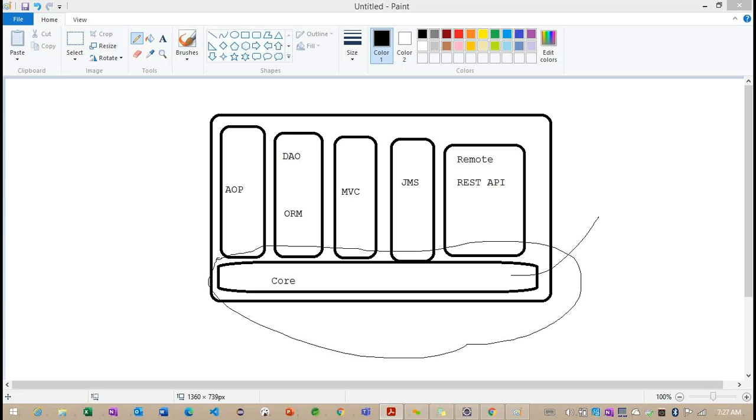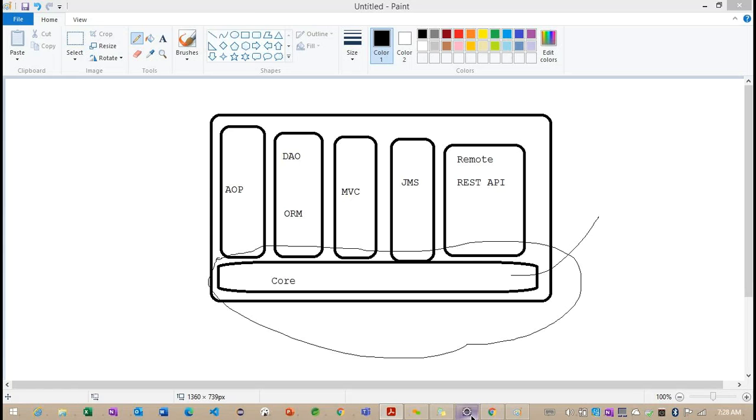In the core module we have the container. As we discussed, the core container provides the fundamental functionality of our Spring framework. Whatever fundamental functionality we have inside the Spring framework, we get from the core module, and inside the core module we have the container. The container has a name called Bean Factory.